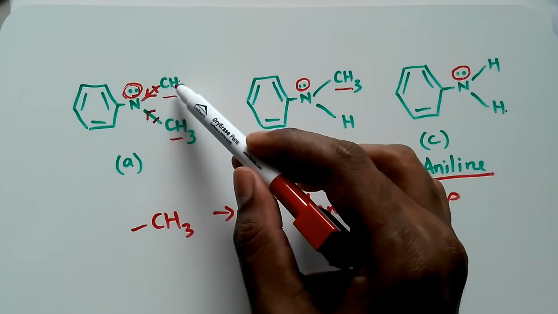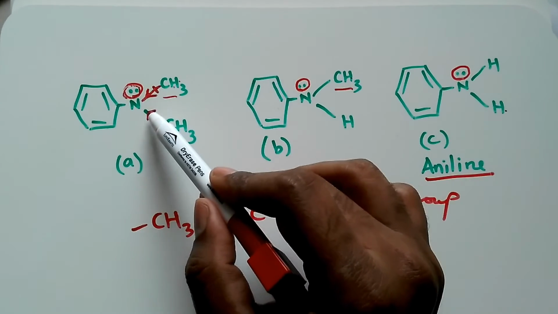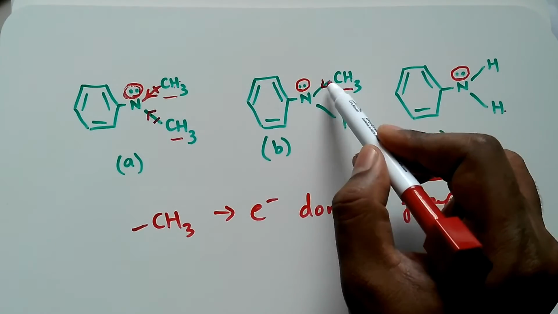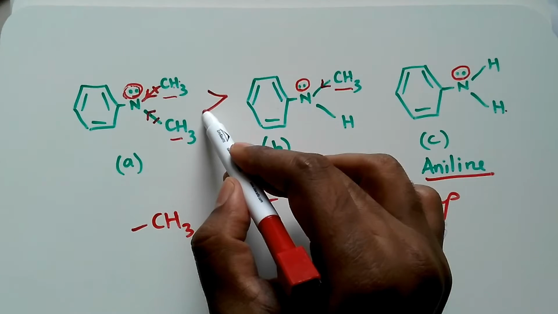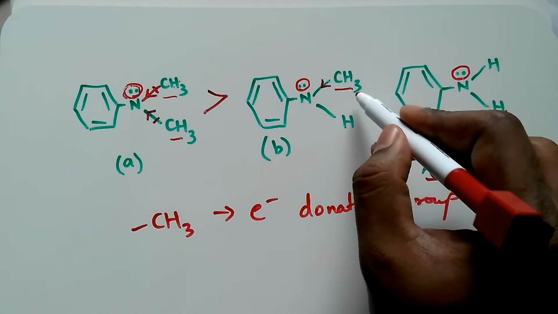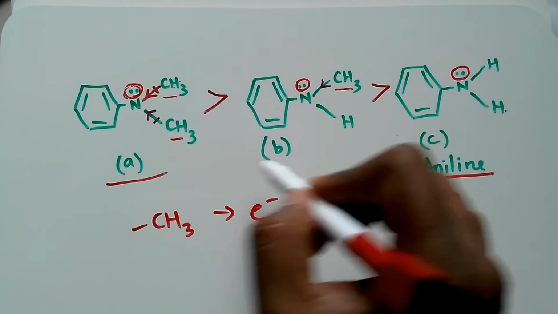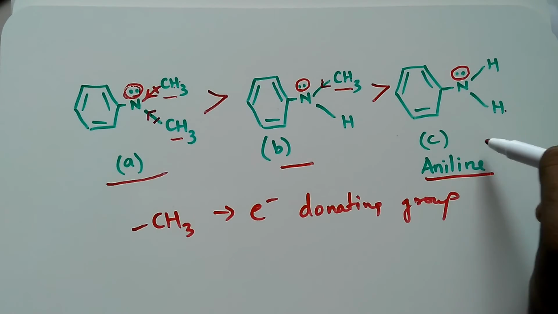Now here we are having 2 CH3, here we are having only one CH3. So this is more basic than this one. In this case we are having 2 H, there is no CH3. So aniline is less basic than this. So this is the order: this is the most basic, followed by this, followed by this.